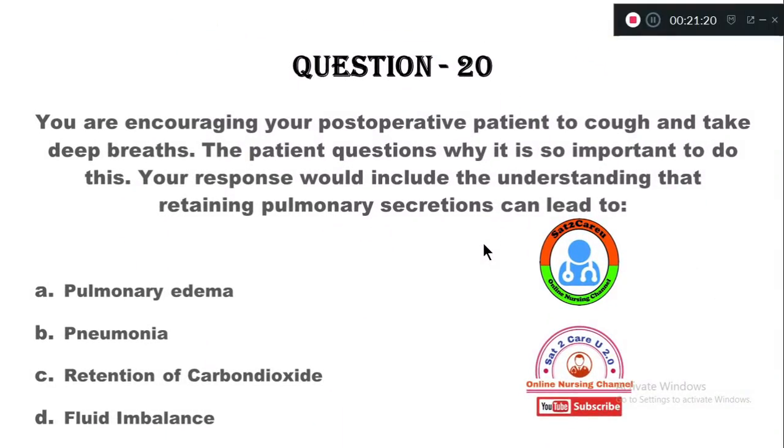You are encouraging your post-operative patient to cough and take deep breaths. The patient questions why it is so important to do this. Your response would include the understanding that retaining pulmonary secretions can lead to option A, pulmonary edema, B, pneumonia, C, retention of carbon dioxide, option D, fluid intake.